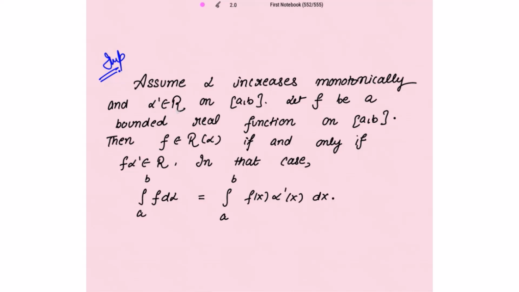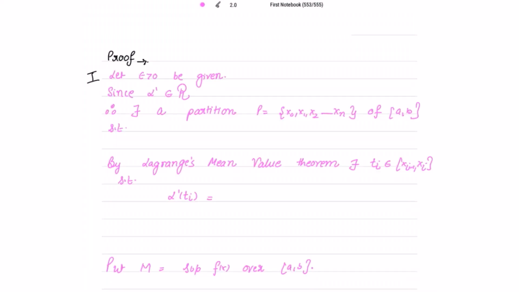I'm going to start with this: it's given to us that alpha dash is Riemann integrable, right? So from here I will get my partition for alpha dash, and then after that we will go further. Now proof. Let epsilon be positive, given to us, and since alpha dash is Riemann integrable, there exists a partition P equal to x0, x1, x2, up to xn of closed interval AB such that UP alpha dash minus LP alpha dash is less than epsilon. Fine, and let me mark this as 1.